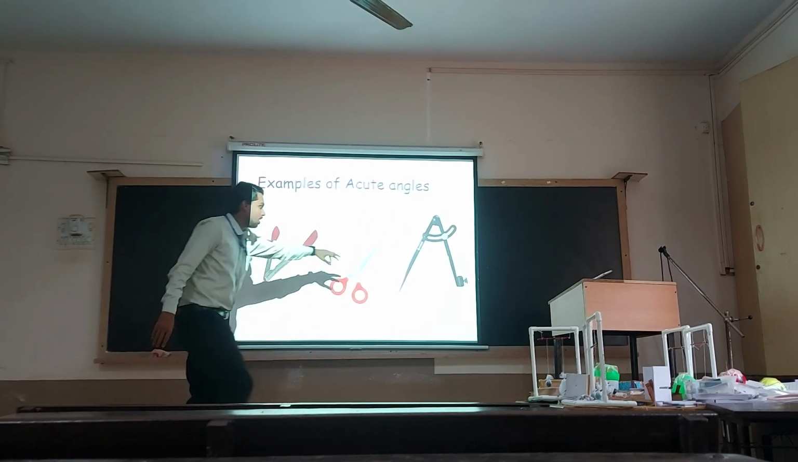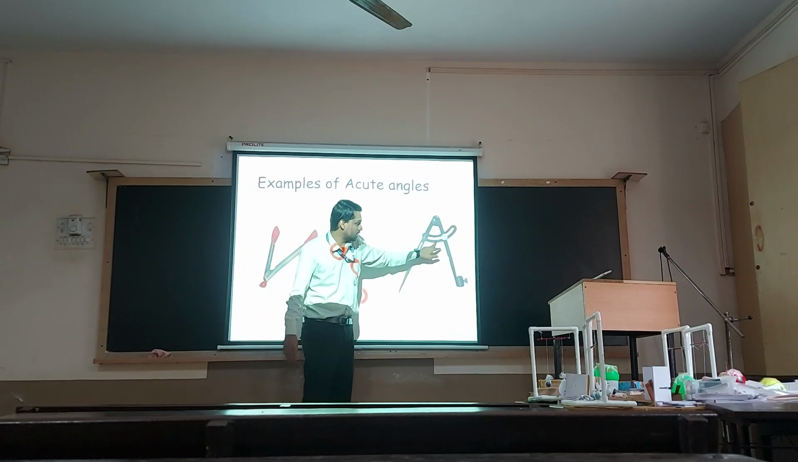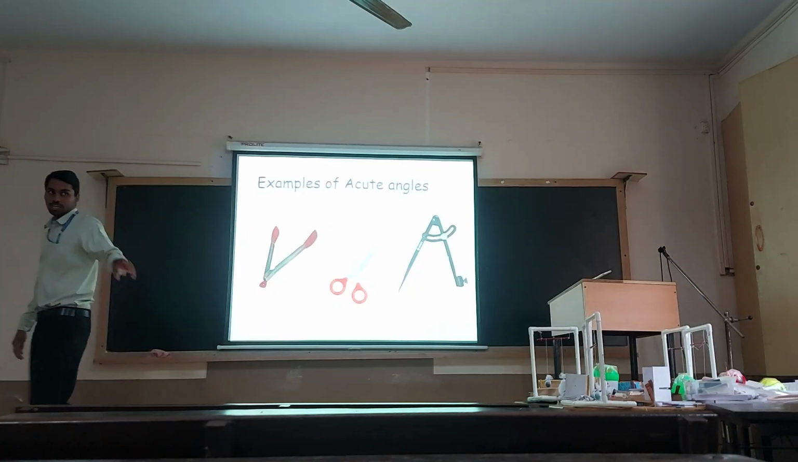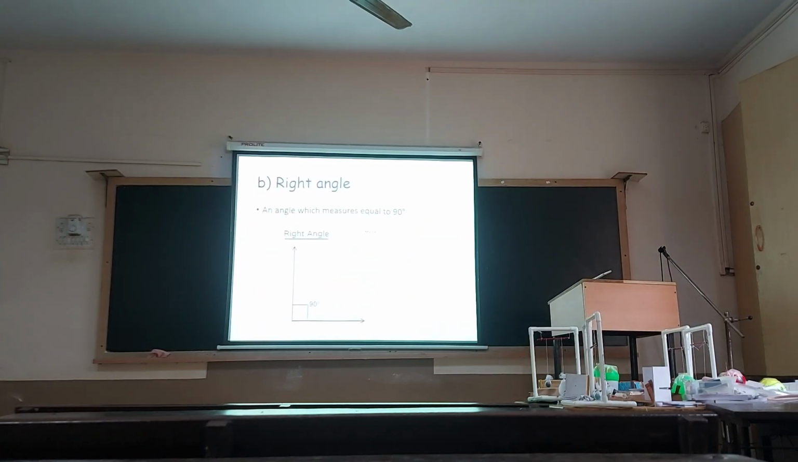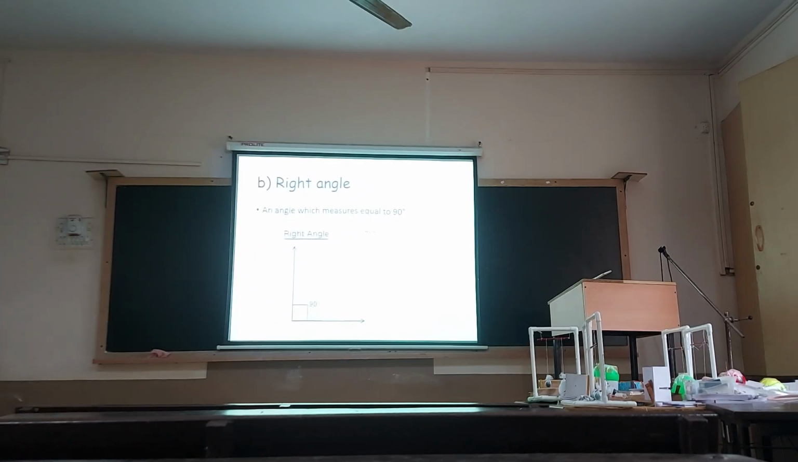The angle formed between the compass needle and the pencil holder is also less than 90 degrees, so we can give it as an example of an acute angle. Then it comes to the right angle. A right angle is an angle equal to 90 degrees. In this diagram you can see that.